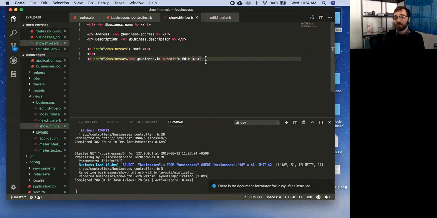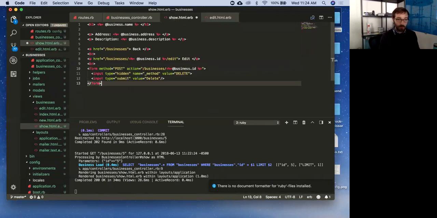And I'm going to allow, I can do this anywhere, but I'm going to allow delete only on the show page. This is not going to give me a break. Cool. Talk through this real quick. Again, I have a form. Again, by default, it's going to make the post request.